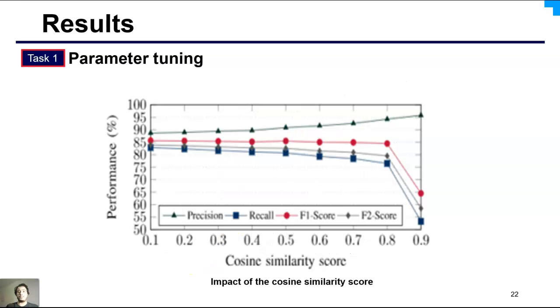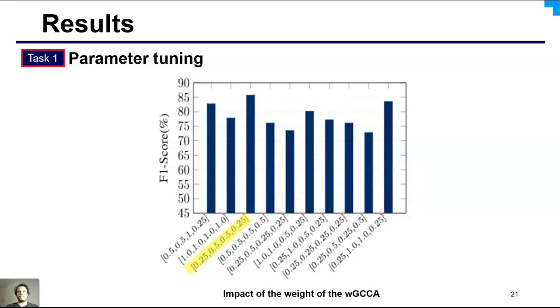We also performed multiple rounds of experiments to study the impact of the weight of the WGCCA on each view. To do that, we tested different combinations of weights, for example 0.25, 0.5 and 1 for each view. This figure shows the top 10 results observed against different combinations of the weights.